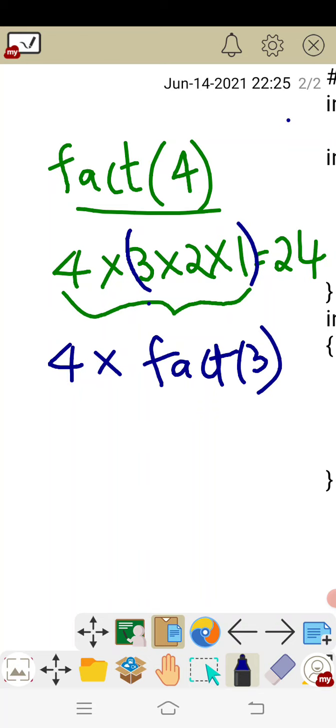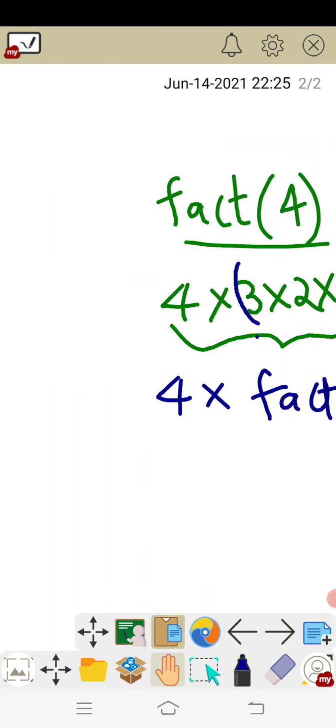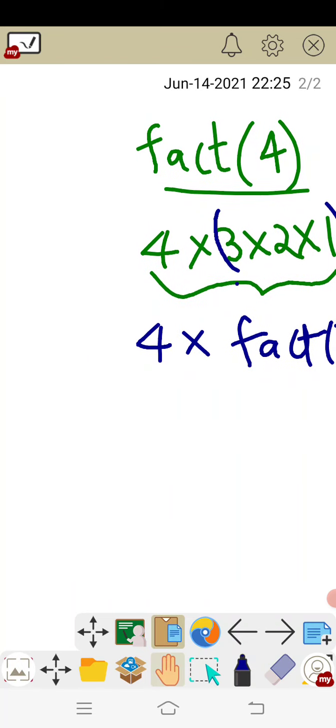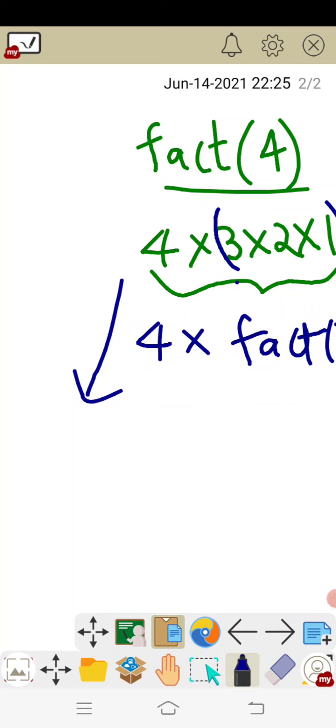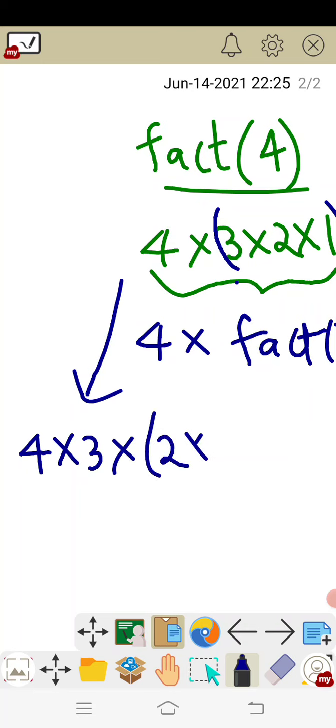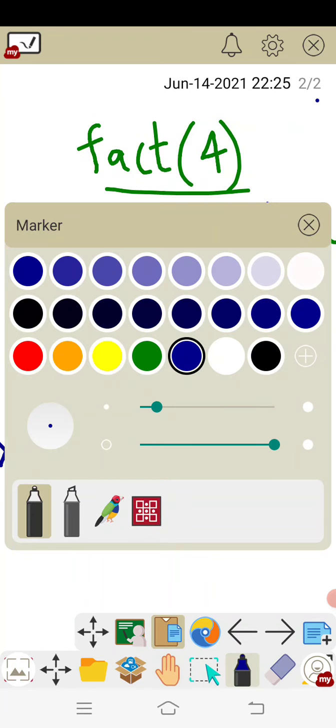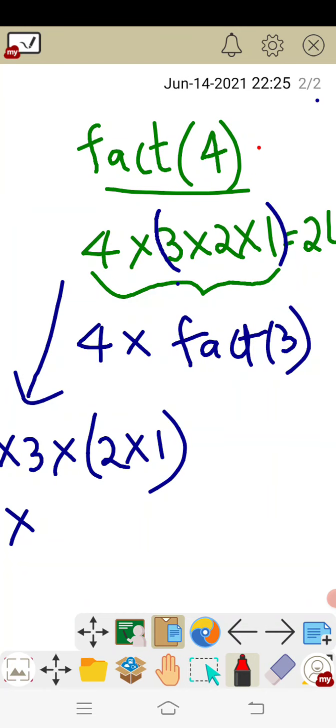Similarly, if I write the same thing in a different way, look here, I'm writing like this. I can also write 4 into 3 into, within the bracket, 2 into 1. So what is the meaning of it? Again 4 into this fact of 3, and this fact of 3 is again represented as 3 into fact of 2. 3 into fact of 2. Is it or not?